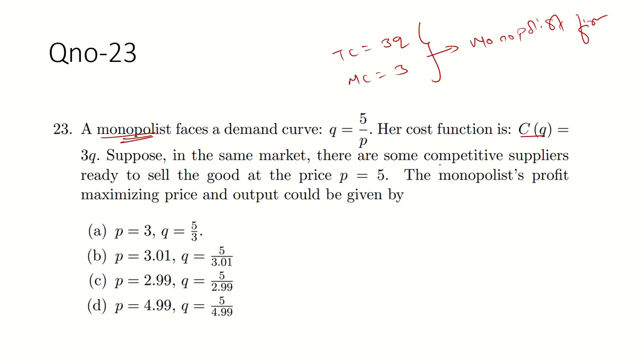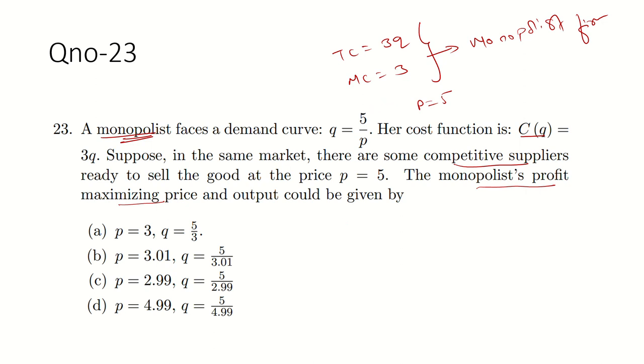But in the same market, there is another firm that is a competitive supplier, and he sells at a price P equal to 5. So what would the monopolist's profit-maximizing price and output be? Guys, the main objective of the monopolist is just to get a profit-maximizing price.